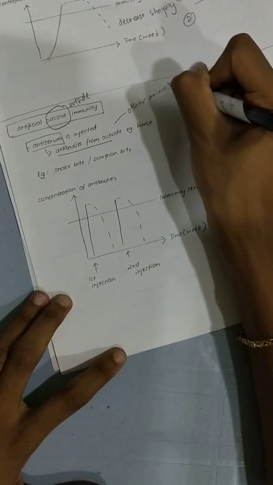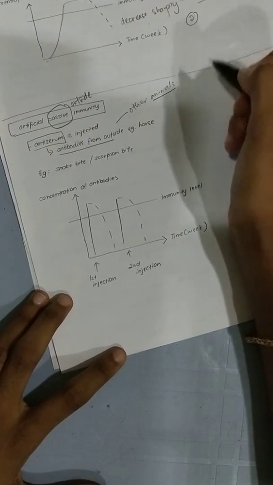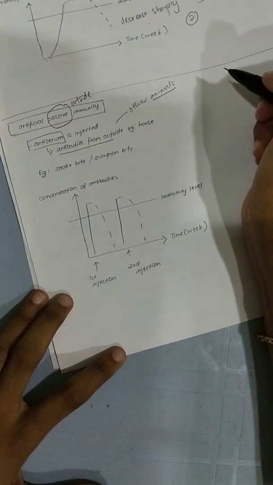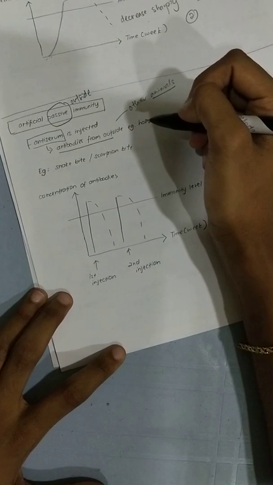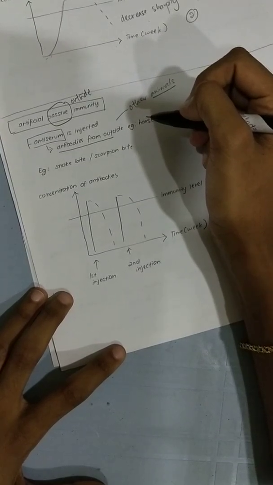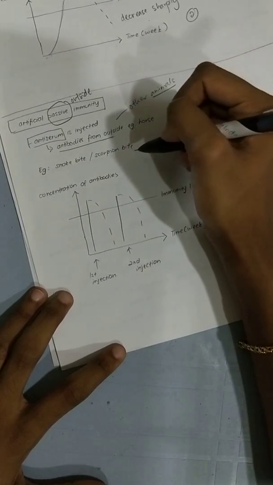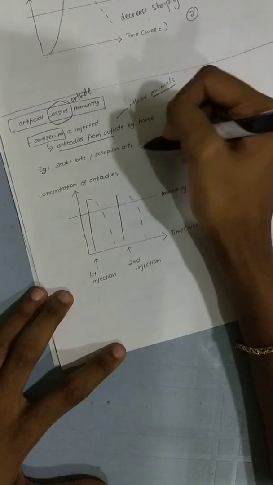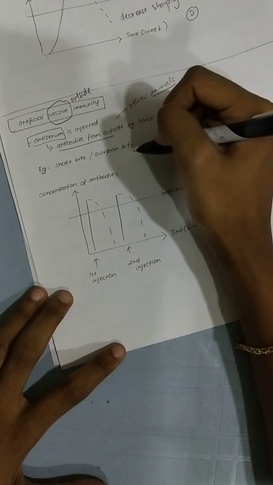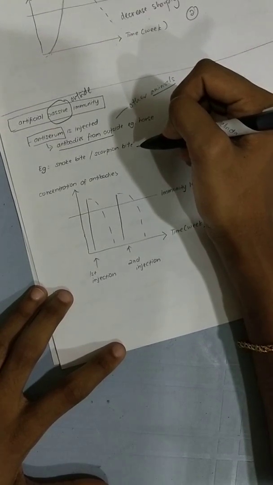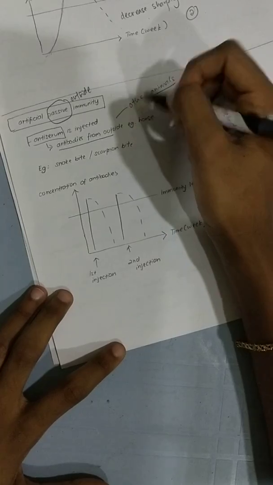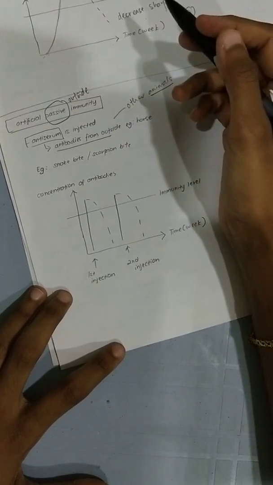Why other animals? Why other sources? It means we don't have that kind of antibodies. When there's a snake bite or a scorpion bite, we don't have that kind of antibodies. That's why you notice people can easily die from this kind of disease. They have to be rushed to the hospital. When they rush to the hospital, the doctor will inject anti-serum.